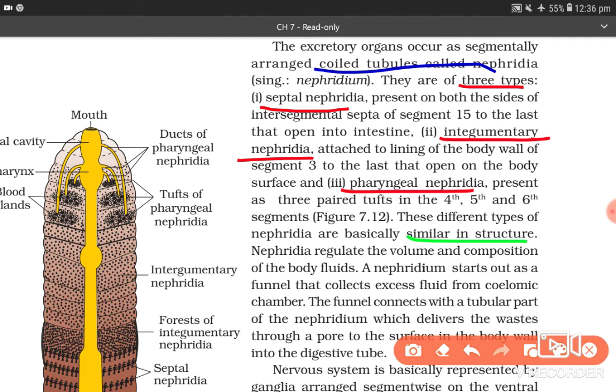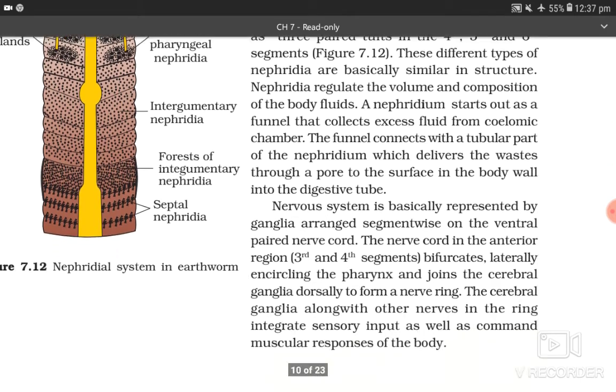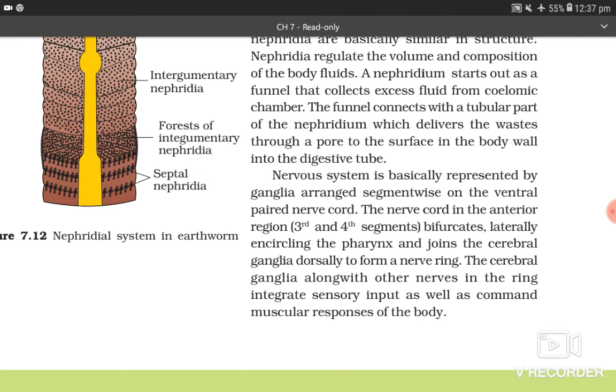Nephridia regulate the volume and composition of the body fluids. A nephridium starts out as a funnel that collects excess fluid from the coelomic chamber. The funnel connects with a tubular part of the nephridium which delivers the waste through a pore on the surface in the body wall into the digestive tube.